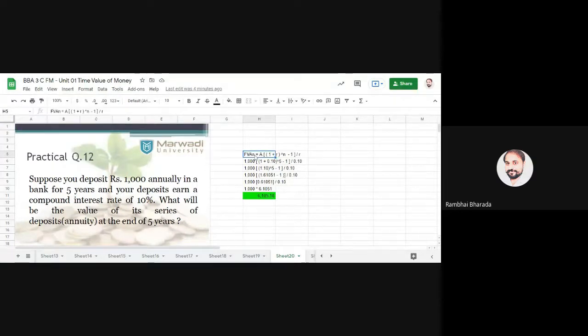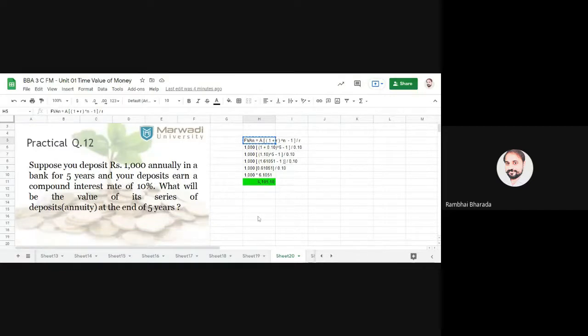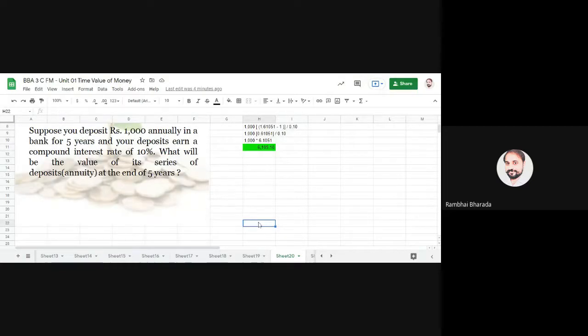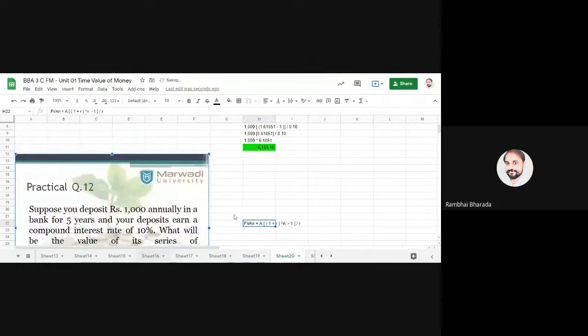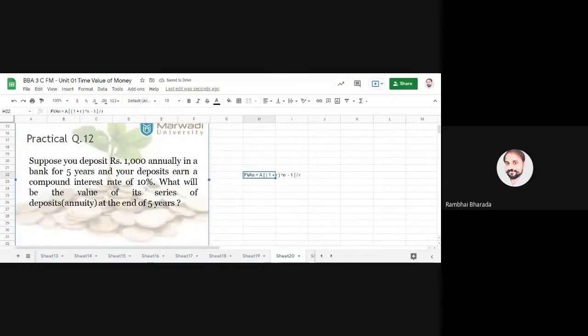Okay, you need to use this formula for this type of practical question. Whenever we have annuity practical questions, FVAN instead of N, we have AN: A in a bracket (1 plus R) raised to N minus 1, bracket over, divided by R. Please remember all the formulas.